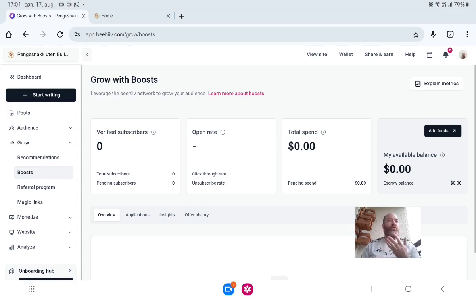Okay? And then after, you can start to calculate ROI. You calculate ROI when you start to send something over the length of a month with some advertisers, ads from here, your affiliate marketing, and you are sending for one month. Then you can divide the money you have by your subscribers, and then you can calculate ROI from your subscribers. Because when you're buying, for example, here with the boost, you can get subscribers all the way down to around $0.50, okay?